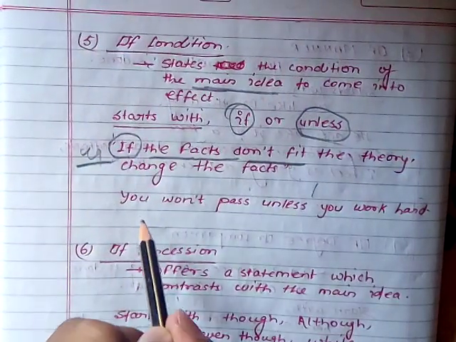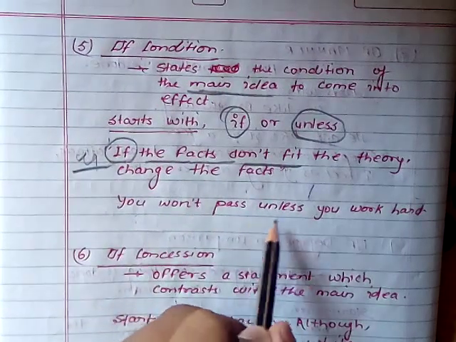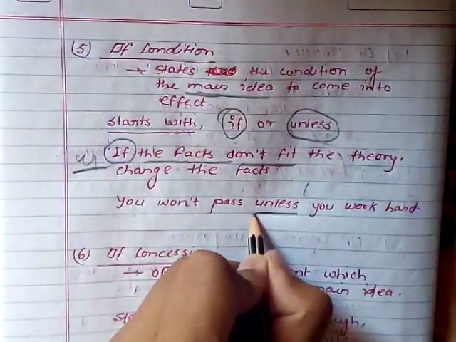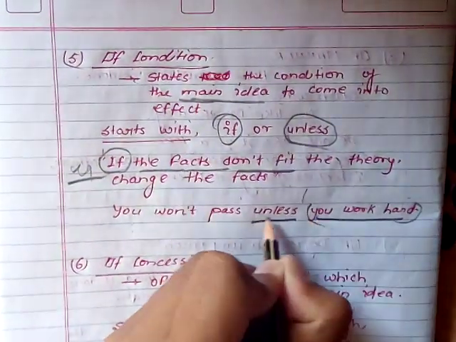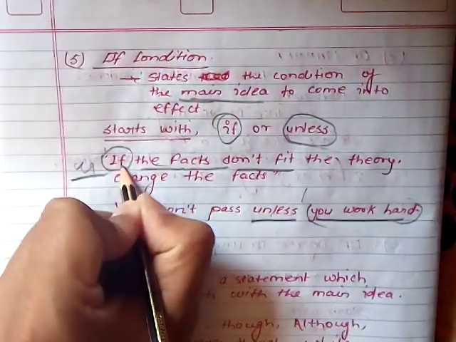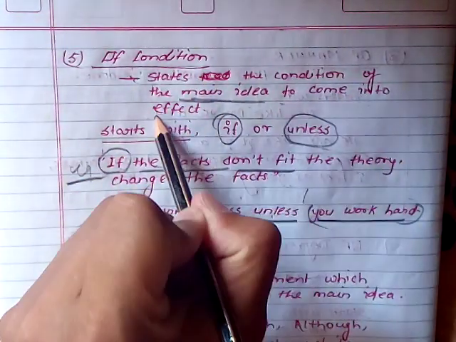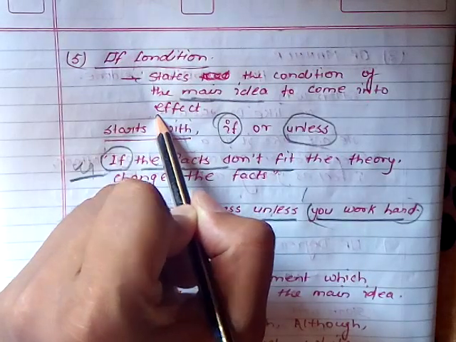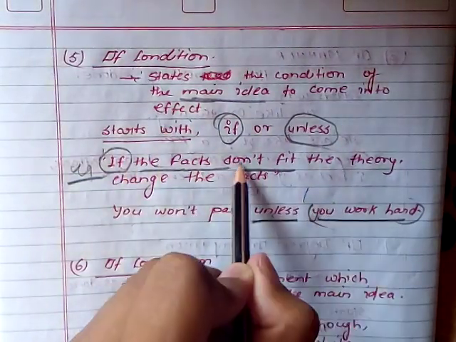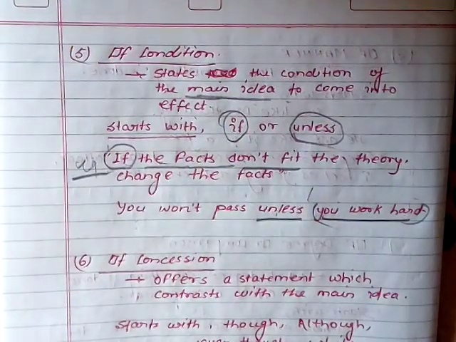Another example which is valuable for you: you would not pass unless you work hard. This part starts with unless and the other part starts with if. Both represent the condition of the main idea of the sentence, which is effective. So this part and this part are called the adverbial clause of condition. Understood? Okay. Next.